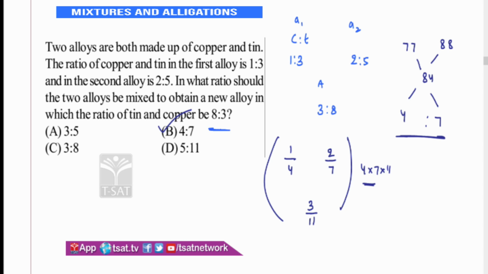Even if you do it in terms of fractions, suppose, see here, 2/7 minus 3/11 is to 3/11 minus 1/4, that is N1 is to N2. LCM is 77 for the first one, which becomes 1/77. For the second, 12 minus 11, it becomes 1/44. So it gives me 44:77, which equals 4:7.